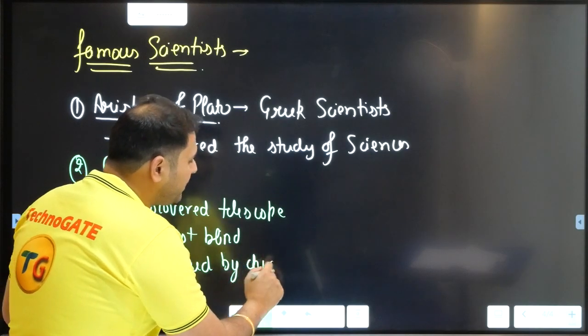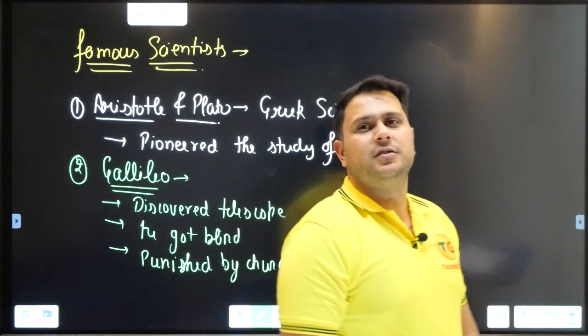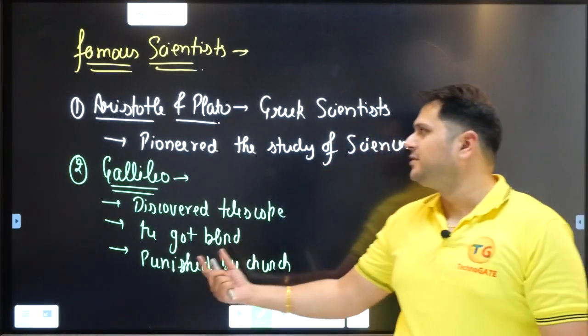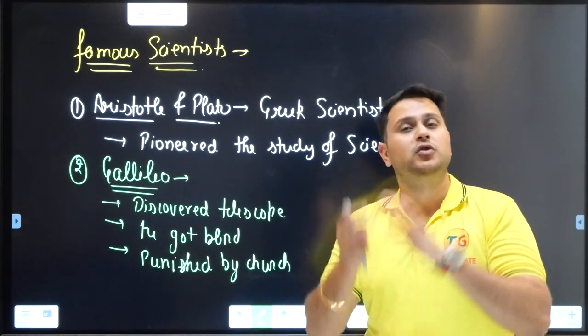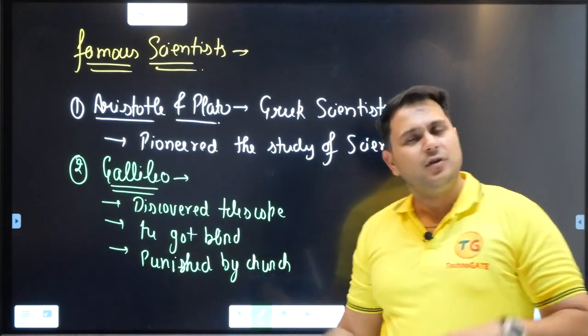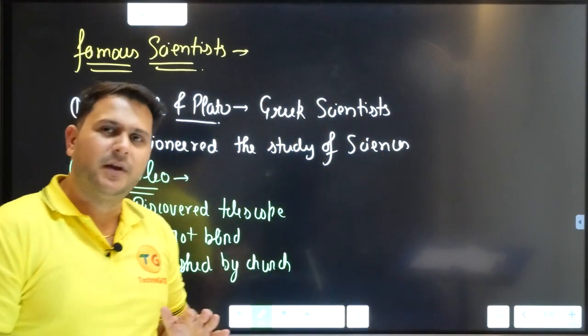Now, two people in the history of science were punished by the church. There were two people in the history of science who were punished by the church. And those people were, first is Galileo, second I'll tell you the name in a very short while. Galileo was punished by the church.